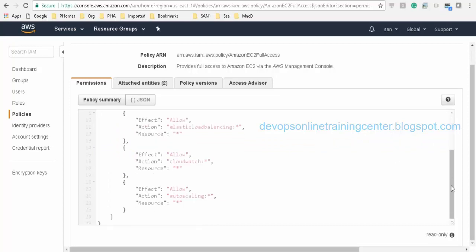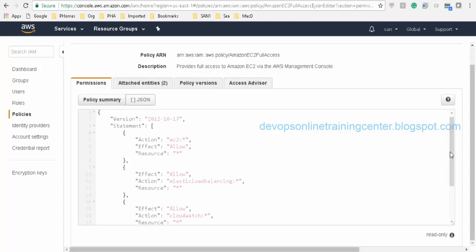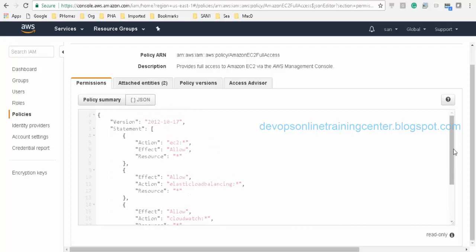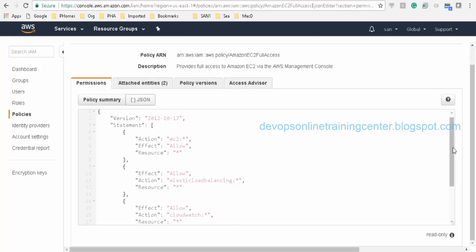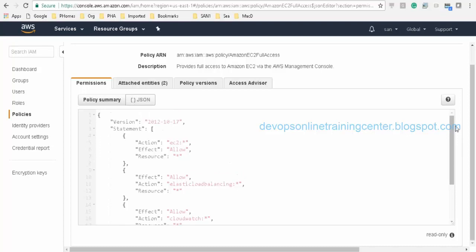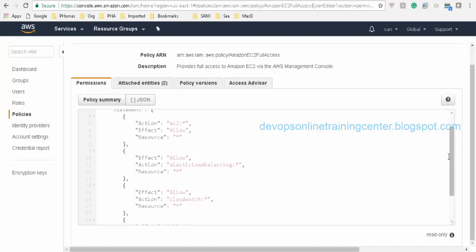Then the resource permission, right? So we can create our own policy with this kind of JSON syntax. I have never tried creating that. I think we can create using this syntax. So we need to follow the exact syntax.